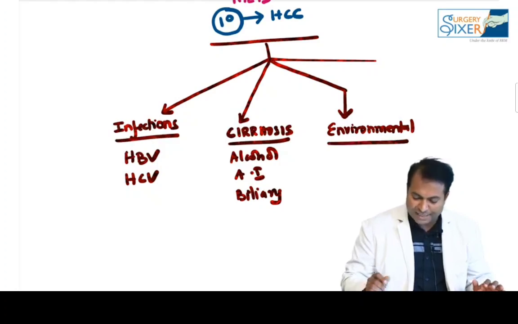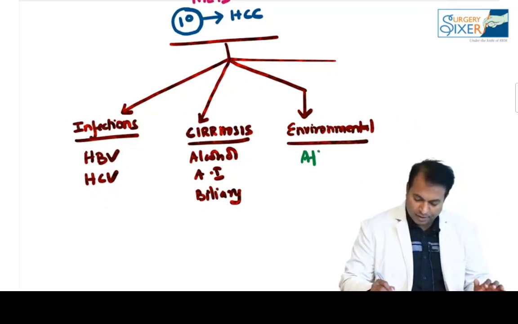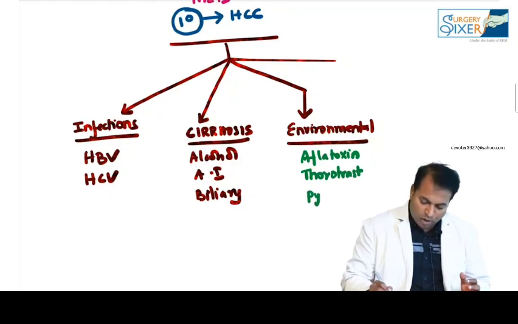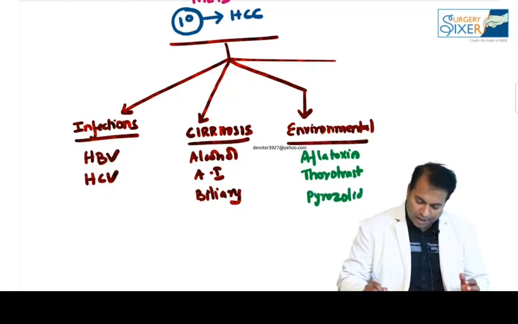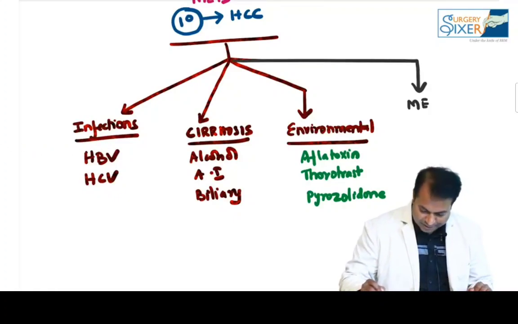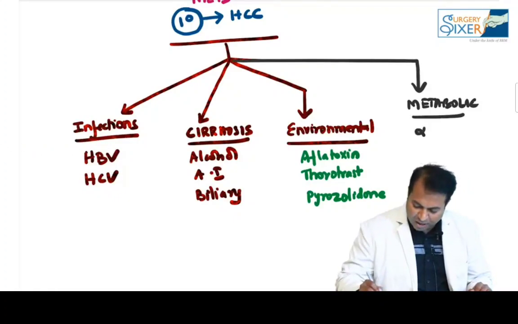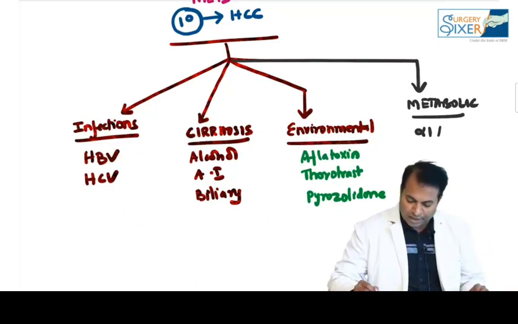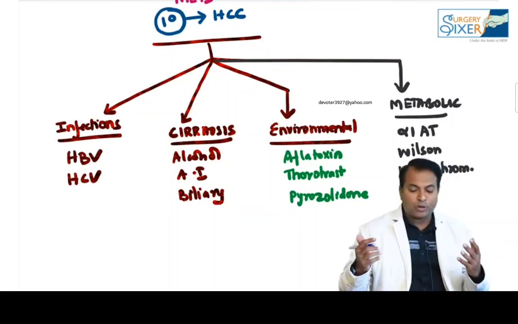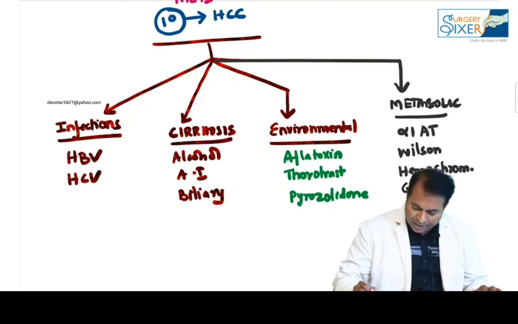The other etiological factors are environmental. Environmental risk factors for HCC are aflatoxin, thorotrast, pyrrolizidine alkaloids, and there are so many other environmental risk factors. And please don't forget the congenital metabolic disorders as the last: alpha-1 antitrypsin deficiency, Wilson's disease, hemochromatosis, glycogen storage disease. Any metabolic disorder can cause HCC.